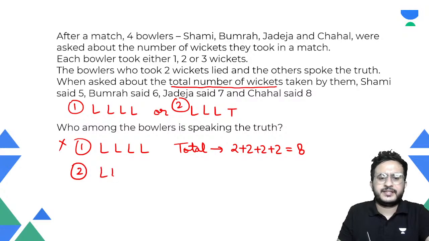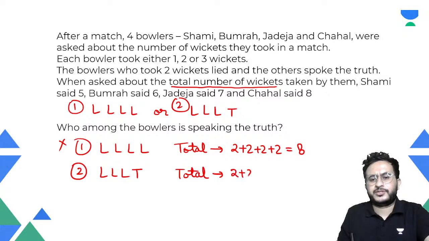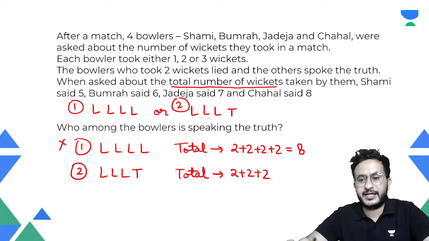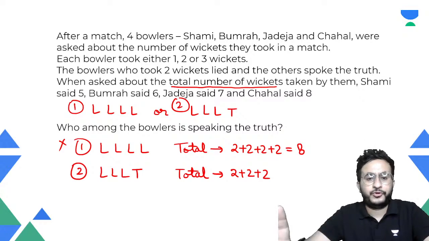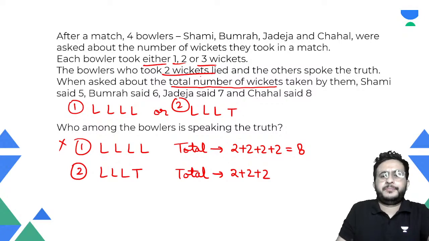Second case means that three of them will tell lie, one of them will tell the truth. So what will be the total number of wickets? Total number of wickets will be 2 plus 2 plus 2 because three people are telling lie. And the fourth person is either 1 or 3 because it is saying that each bowler took either 1, 2 or 3 wickets. The people who took 2 wickets lied, and the others took 1 or 3 wickets.